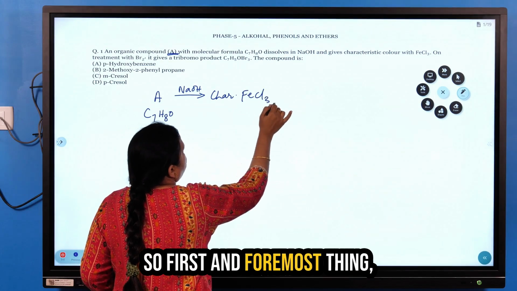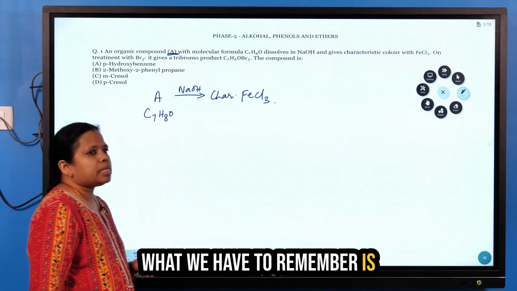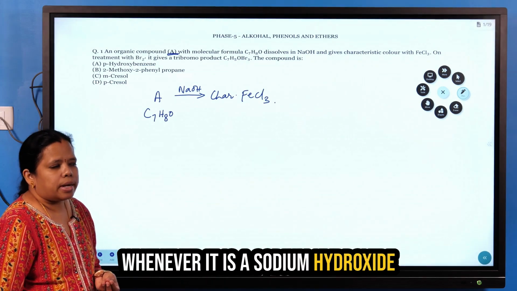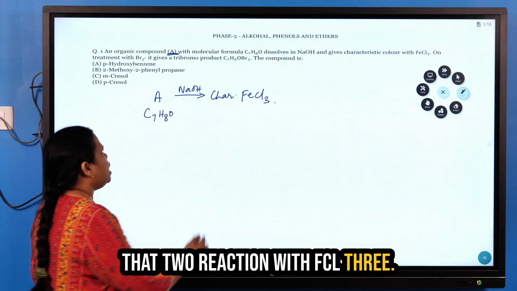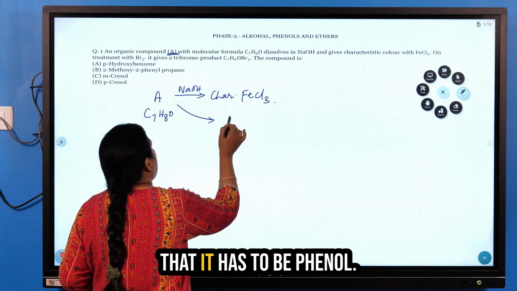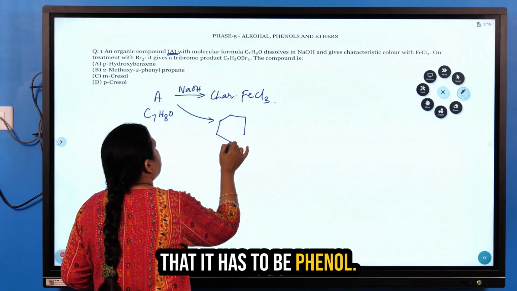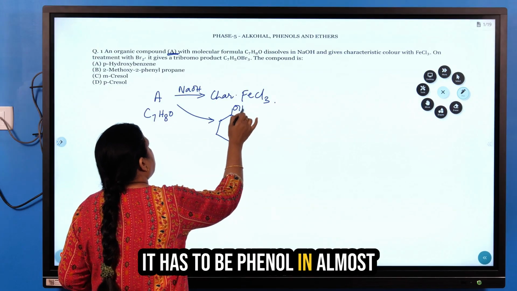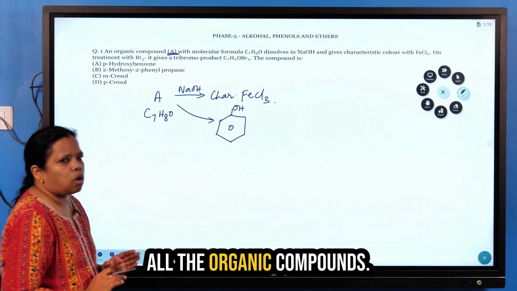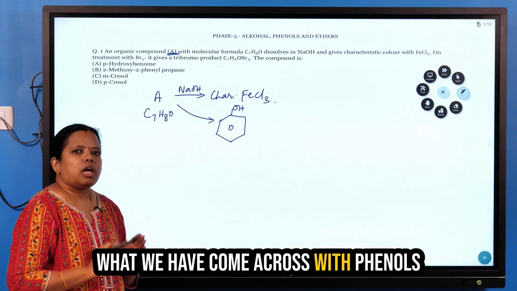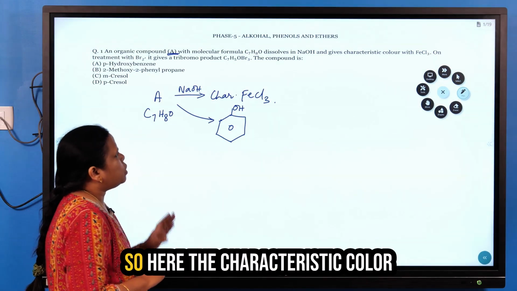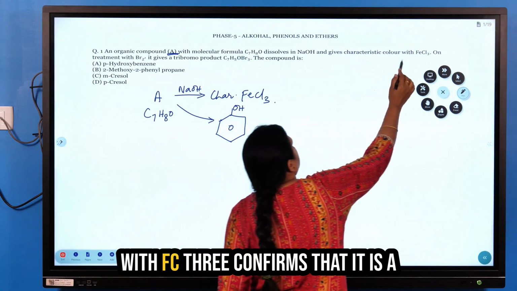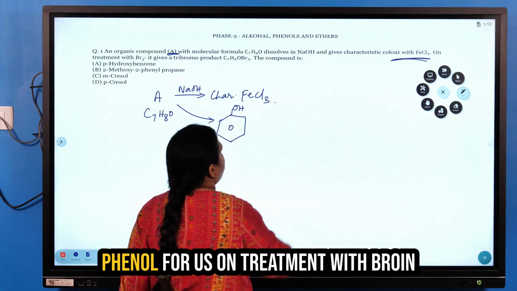So first and foremost thing we have to remember is that whenever a compound dissolves in sodium hydroxide and also reacts with FeCl3, it's very well known that it has to be phenol. In almost all the organic compounds we have come across, phenols are the ones which give positive tests with neutral ferric chloride. So the characteristic color with FeCl3 confirms that it is a phenol for us.